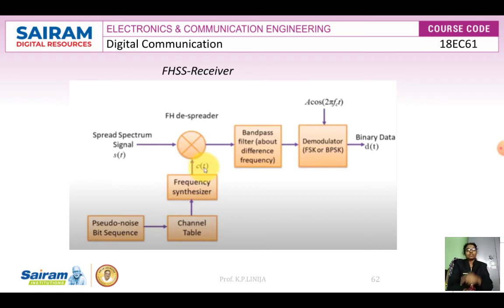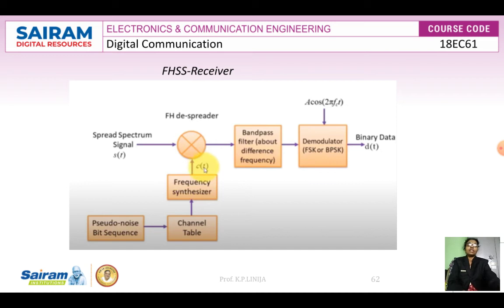In the transmitter we used a band pass filter, and that band pass filter is designed in such a way as to retrieve the sum component. On the demodulation side we use the difference frequency component, and after considering only the difference frequency component, we give the output of the band pass filter to the demodulator.